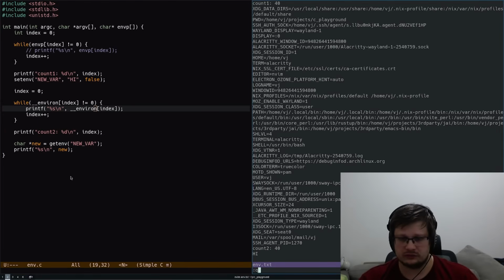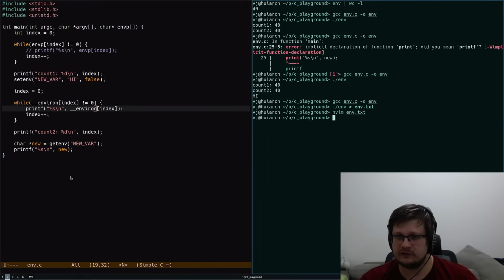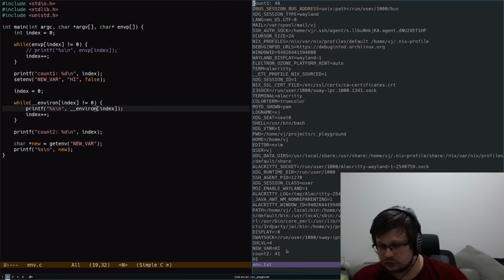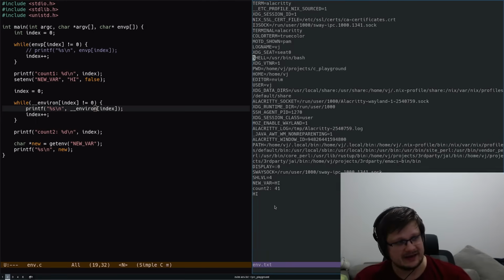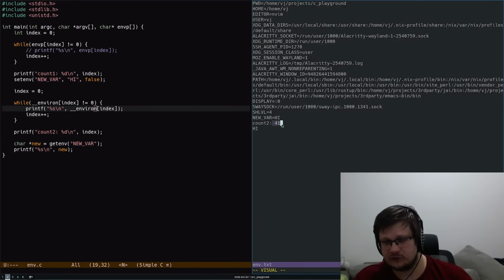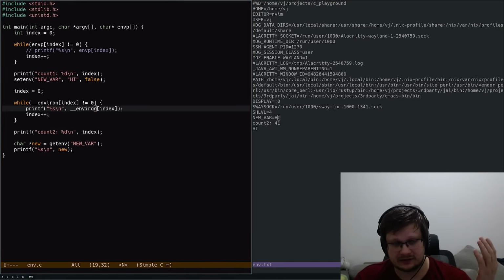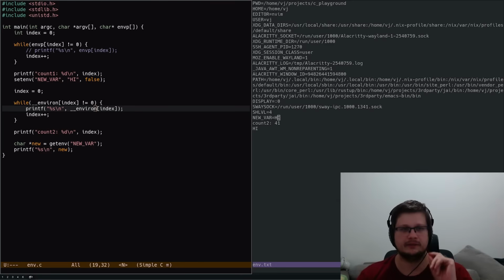So let's quit NeoVim. Let's clear the terminal. Let's recompile and let's rerun this again. Open NeoVim back, and wouldn't you look at that? Now we have 41 environment variables, and our new var is right here, and it equals hi, just as we would expect it. And so let's just step back for a second and think about it.